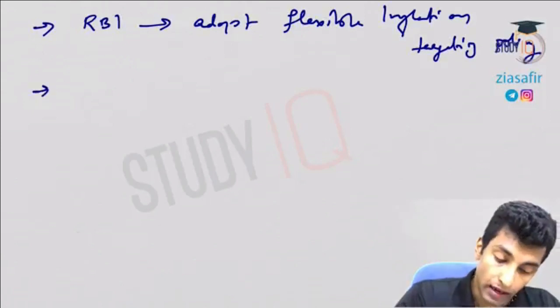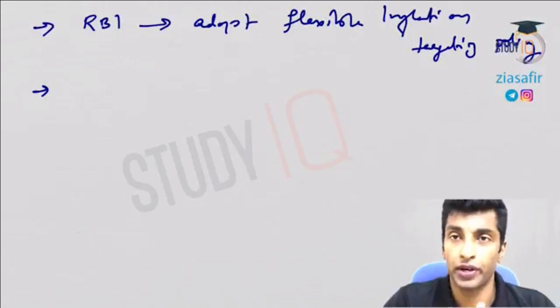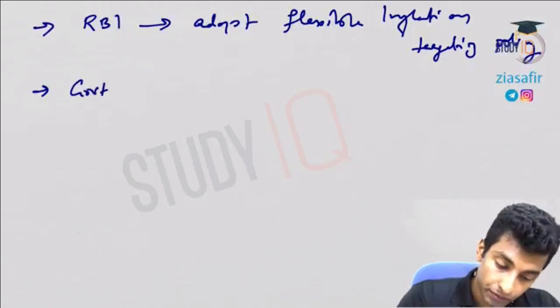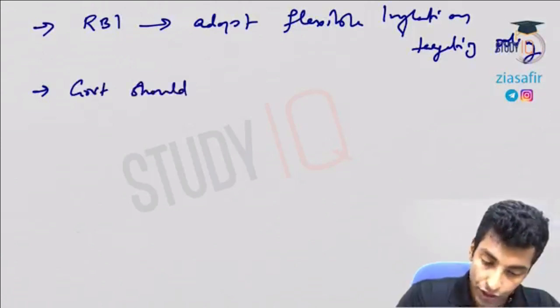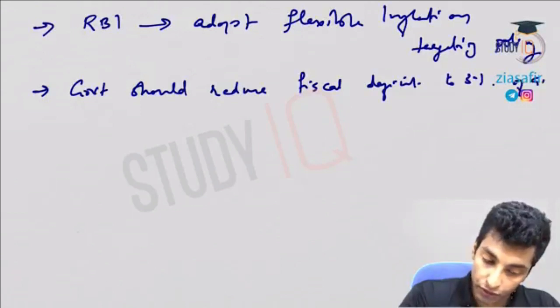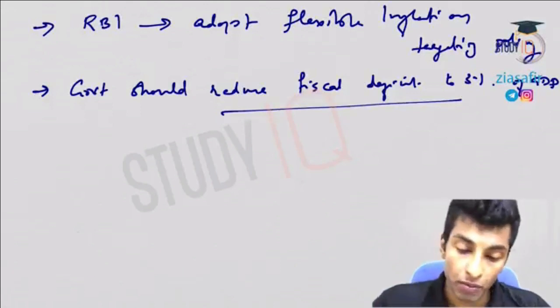Okay, then related to the fiscal deficit also, you have to reduce the fiscal deficit, that we have already discussed when we discussed about FRBM Act. Okay, so the government should reduce fiscal deficit to 3% of GDP to provide reasonable degree of flexibility to monetary policy.